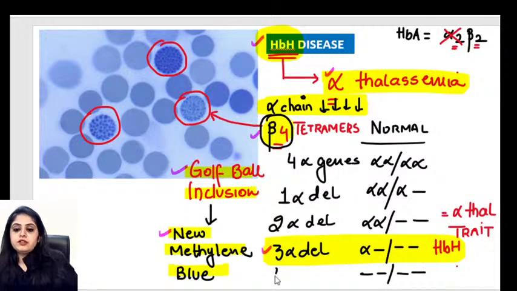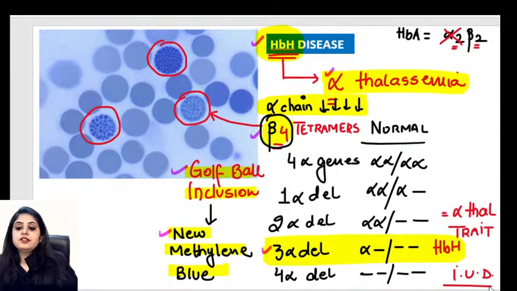4 alpha genes: if there's a child who has all 4 alpha genes deleted, that child lands up in an intrauterine death. That is not even a live birth, that's a stillbirth. This situation is not compatible with life. So you will actually not get to see a blood sample of such a patient, because this patient is not going to survive. Even if from academic interest you are wanting to ask me, golf ball inclusions are not seen with alpha 4 deletions.